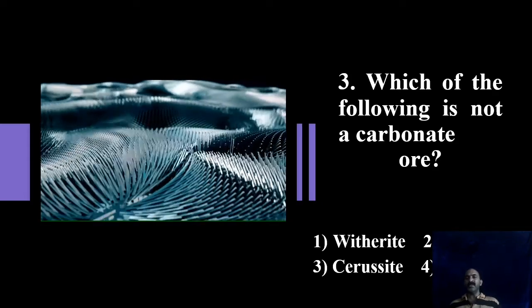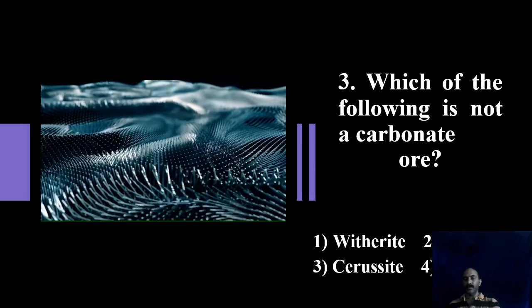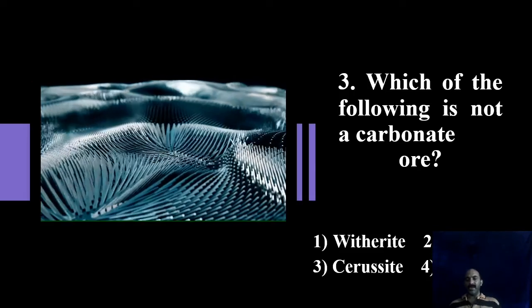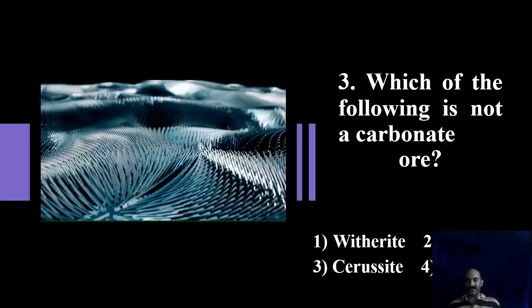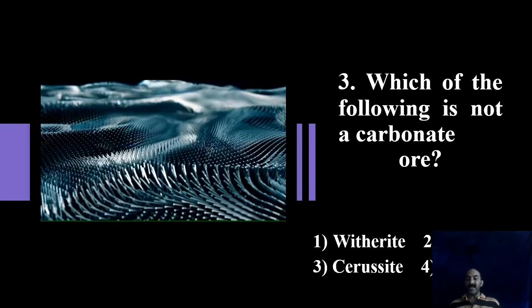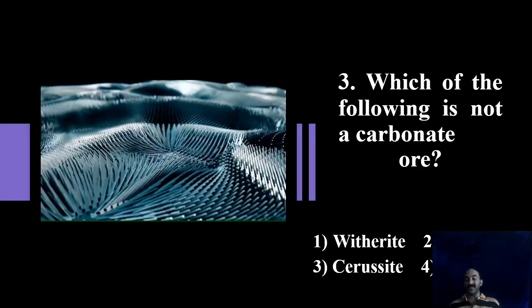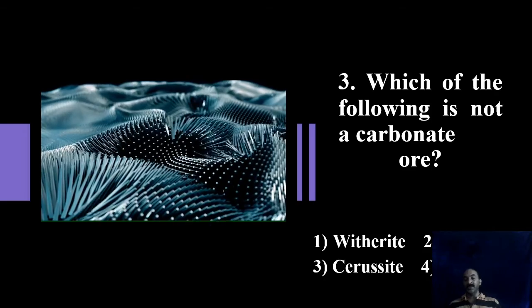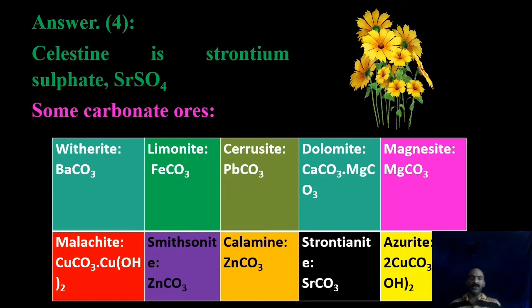Which of the following is not a carbonate ore? Witherite, limonite, cerussite and celestine. See, witherite is barium carbonate, limonite is iron carbonate, cerussite is lead carbonate and celestine is strontium sulfate. So strontium sulfate alone is not a carbonate. So that must be the answer.